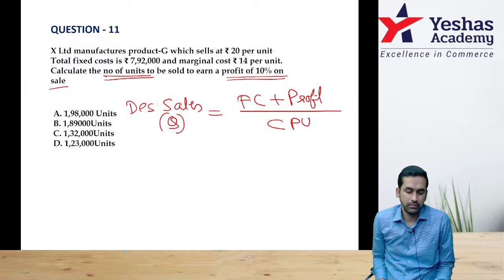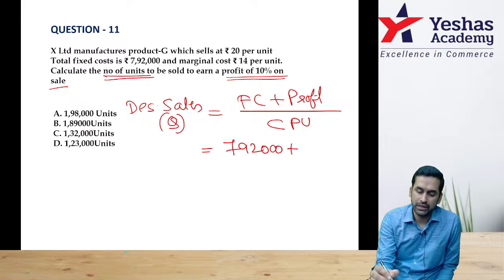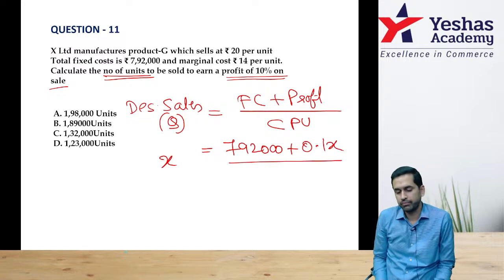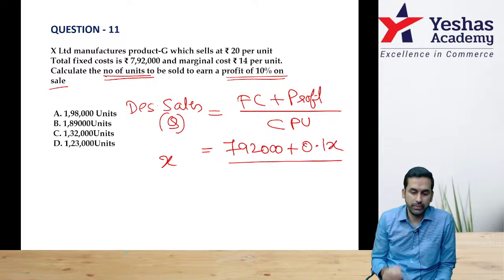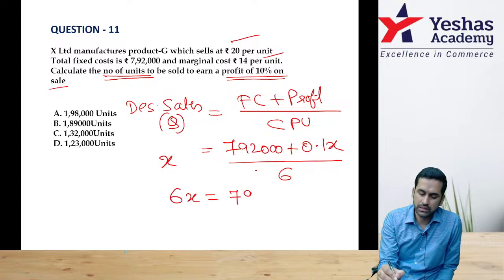Now, do we know fixed cost? 792,000. How much should be the profit? 10% on sale. I'll keep it as 0.1x. Sales should be X, correct, divided by contribution per unit 20 minus 14, that is 6. Now cross multiply, 6x is equal to 792,000 plus 0.1x.